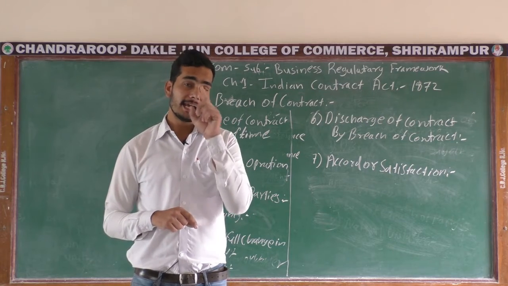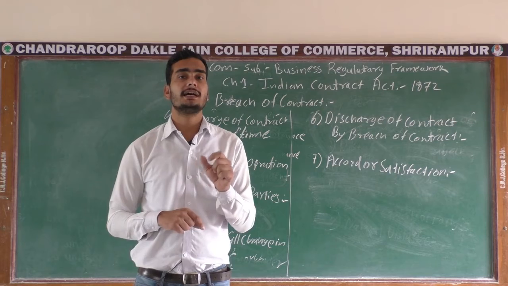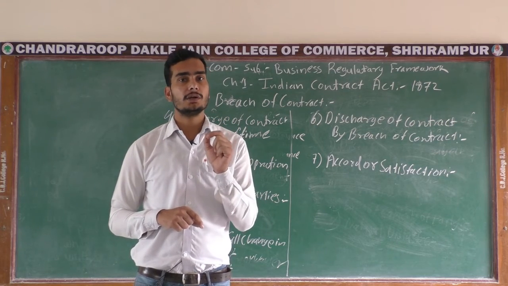In that sense, they are now ready to satisfy their consideration in their contract.